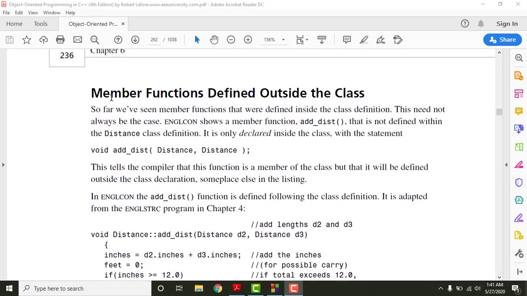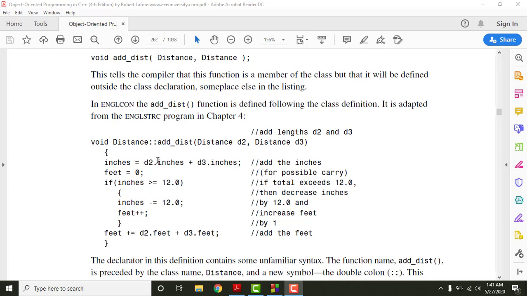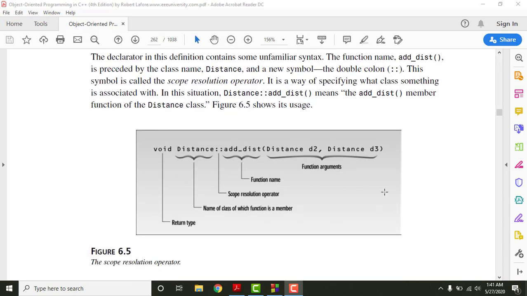And then I have explained to you the member function defined outside the class, but I need to explain you the syntax here, right? So this is the syntax when we define the member function outside the class, right? So the function declaration must be within the class, as I explained to you earlier, and the function definition we can keep out of the class, but we need to use the scope resolution operator.